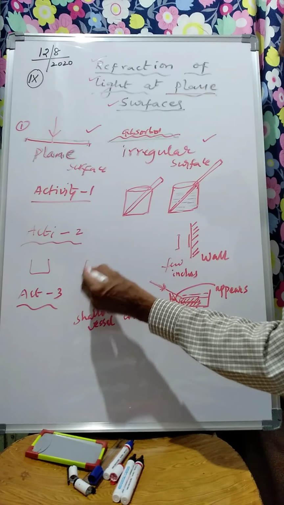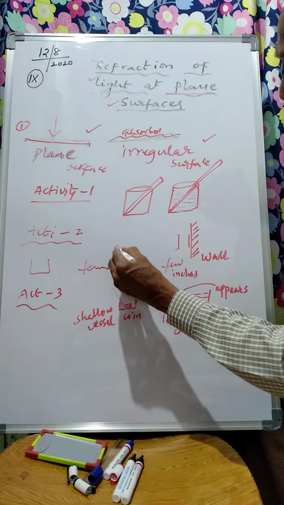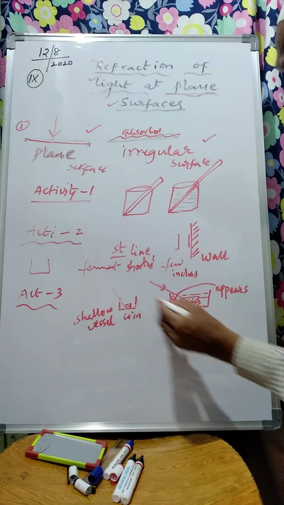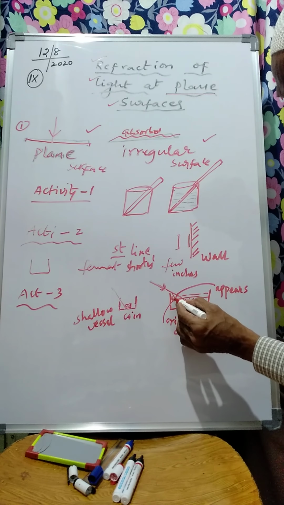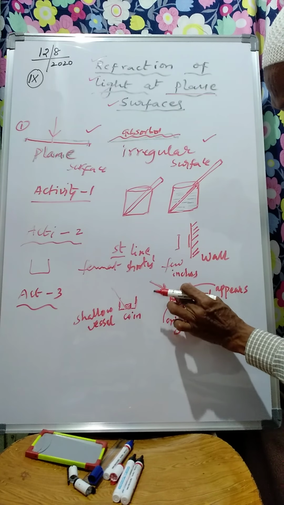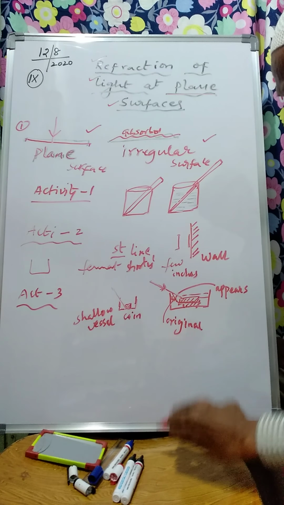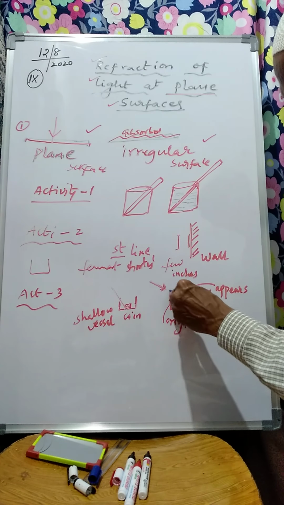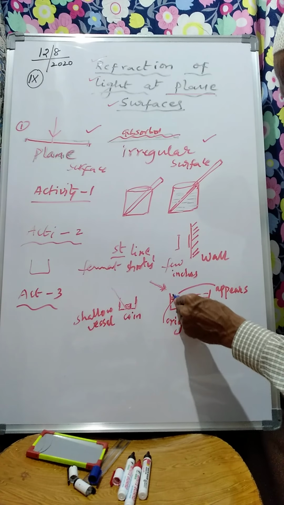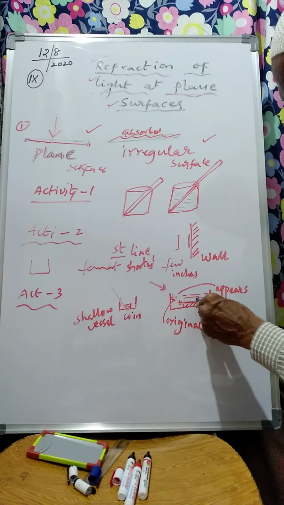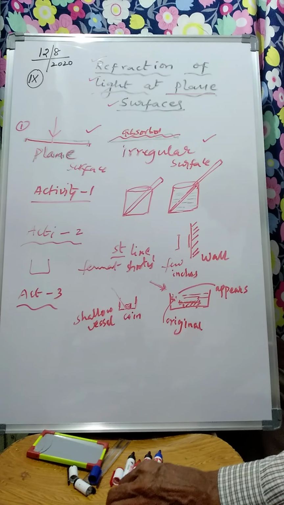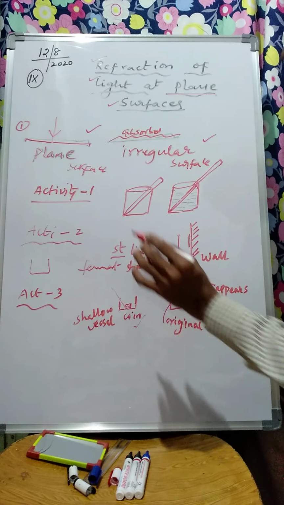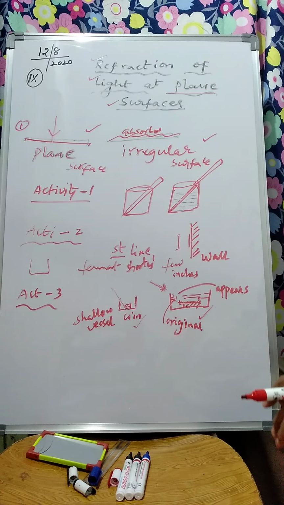Though you know from Fermat's principle that light travels in straight lines along the shortest path, as you learned in earlier classes, here it is bending. If you project the refracted ray back, the coin appears to be here, but the actual coin is here. This is the actual position of the coin. It appears to be on top. This is all due to refraction. Now you have understood the shallow vessel coin experiment.